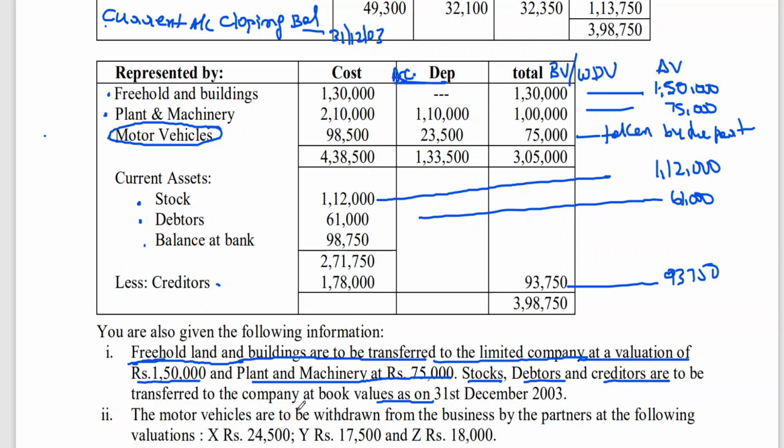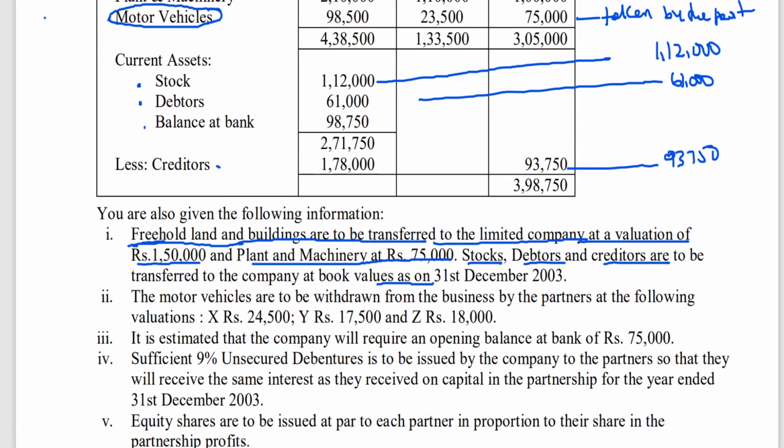You can't break a motor vehicle; you can't take part of a motor vehicle. So there must be three motor vehicles or more, but we don't know how many. These three partners are taking the existing motor vehicles of the partnership firm. The motor vehicles are to be withdrawn by the partners at the following valuation: X 24,500, Y 17,500, Z 18,000. Now we are having bank balance.